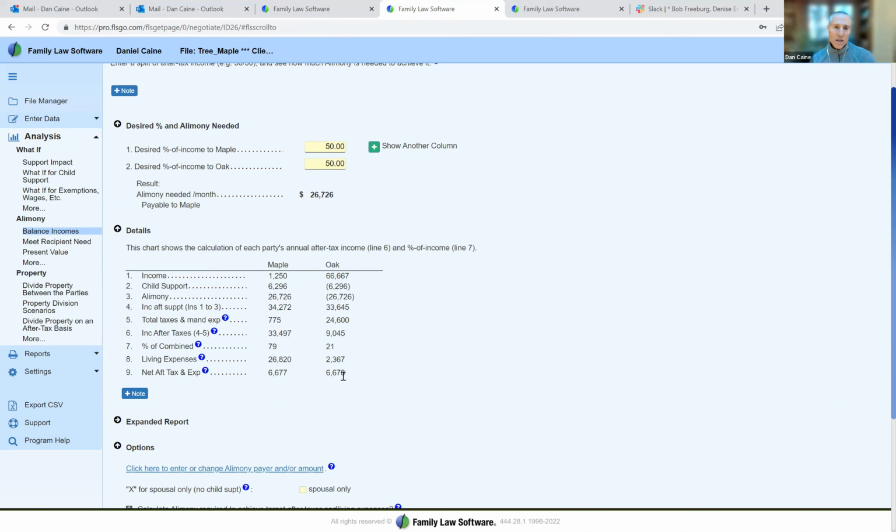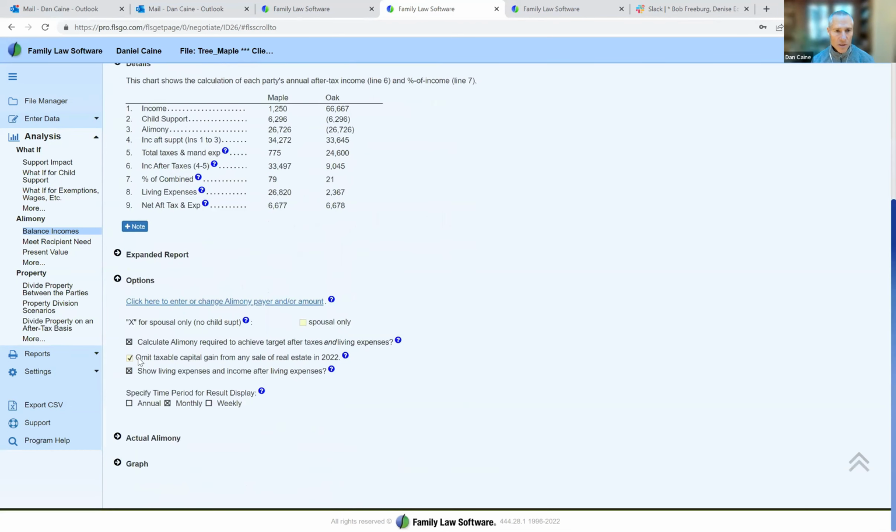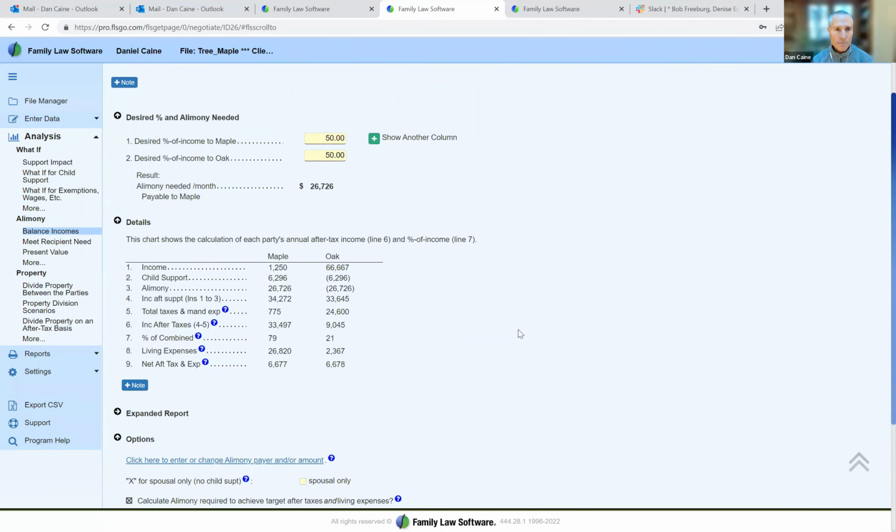And if I want, I can look at this not just after all expenses, but I can look at equalizing the numbers on line 6 here, income after taxes, which is another way people sometimes like to look at it. Forget the expenses, just equalize the income after taxes. I can do that as well. It's one of these options down here. I would just clear that checkbox.